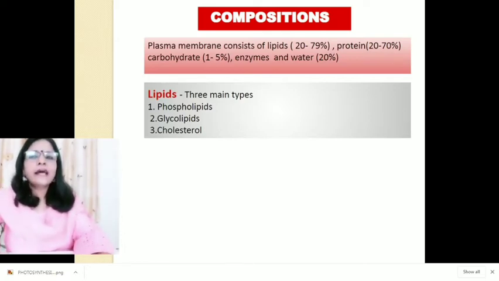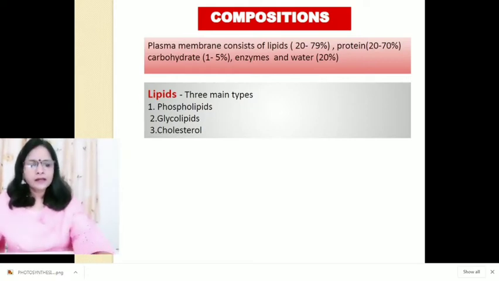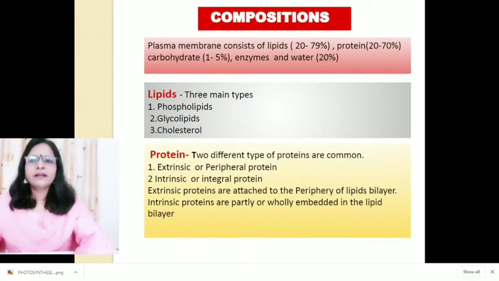Phospholipid is a type of lipid whose molecule has a hydrophilic head containing a phosphate group and two hydrophobic tails derived from fatty acids joined by a glycerol residue.